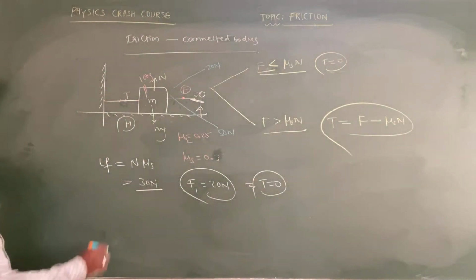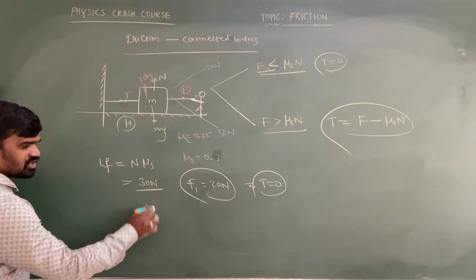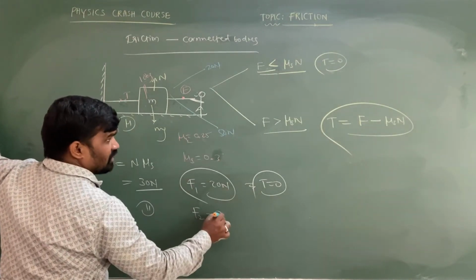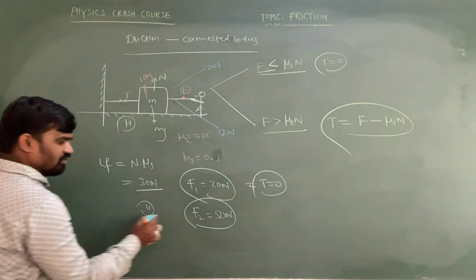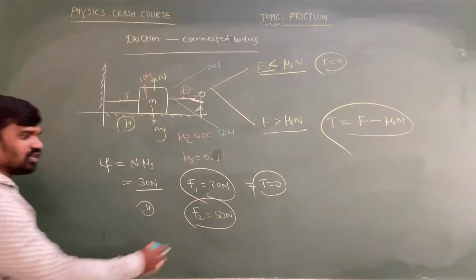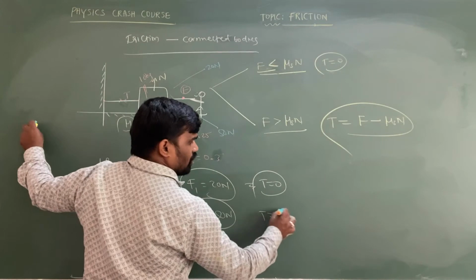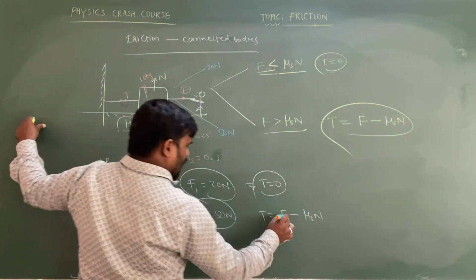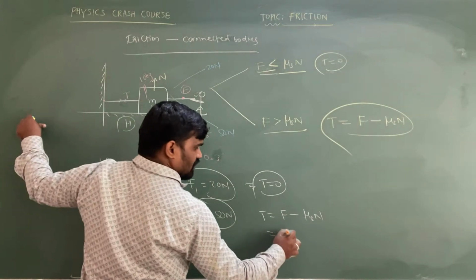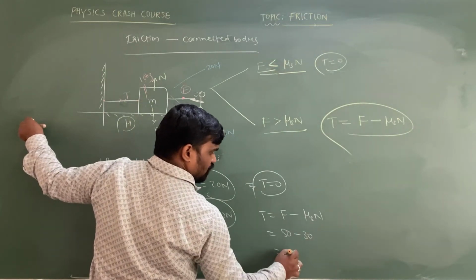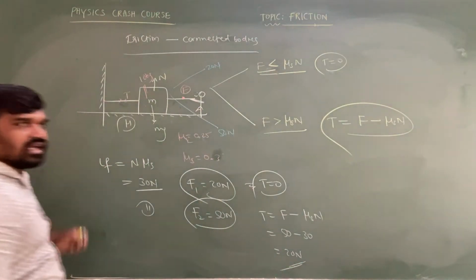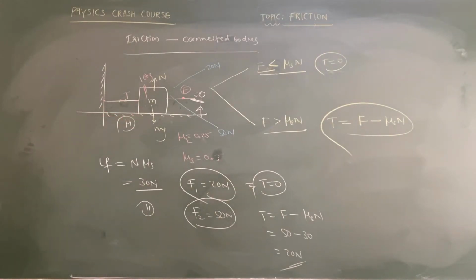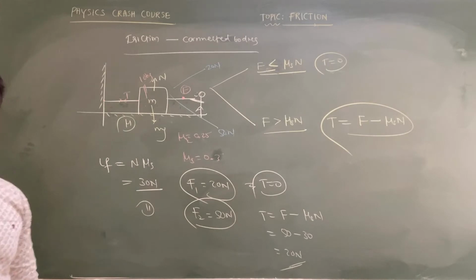Limiting friction is 30 Newton only, and in the second case the applied force is 50 Newton. 50 Newton is greater than 30, so the tension is equal to the applied force minus the limiting friction. 50 minus 30 is equal to 20 Newton, which is the tension present in the string when it is in equilibrium condition. Okay, copy this one.